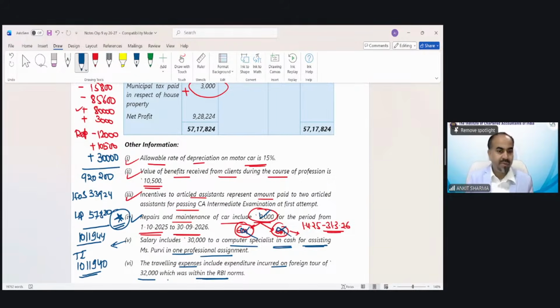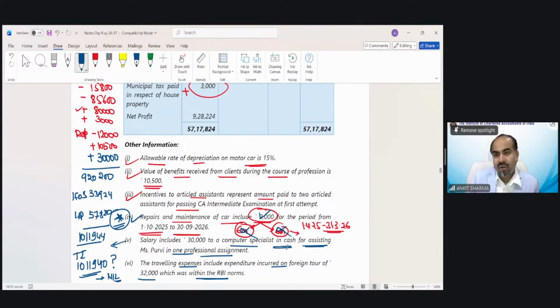I hope it's clear. What would be the tax liability? Because we have to calculate the tax also. And you can see, because TI does not exceed 12 lakh rupees, the tax would be nil in this case, because there is no special rate of income included. So whatever would be the tax on 10,11,940, you can claim the rebate on it. So the tax liability in this situation under the default tax regime would be nil.